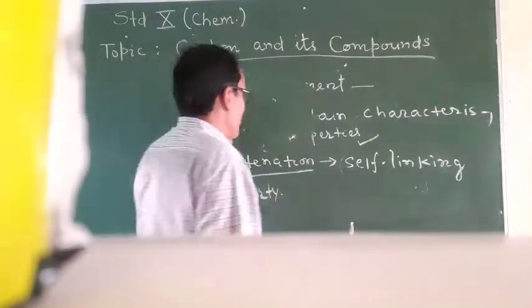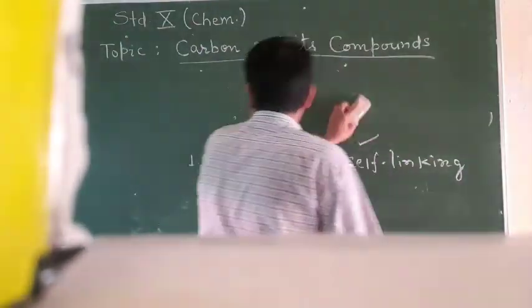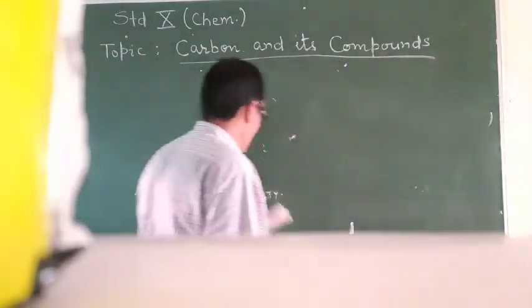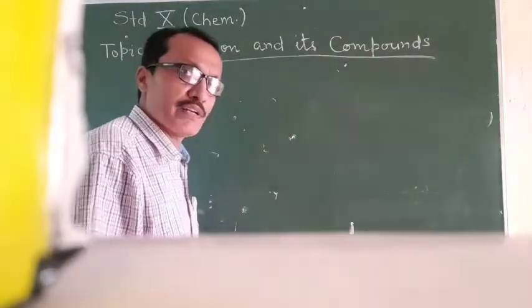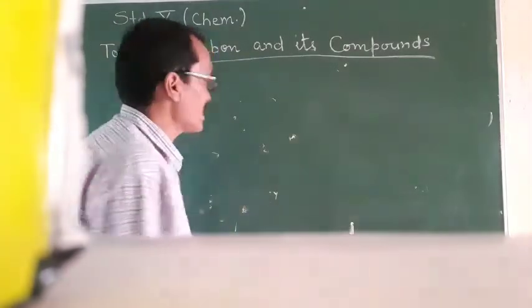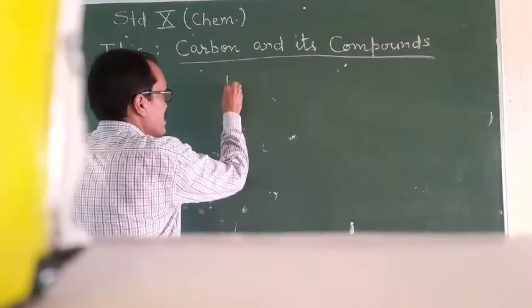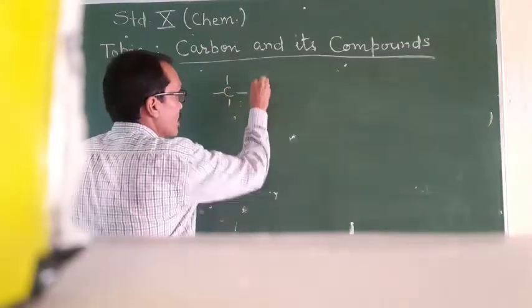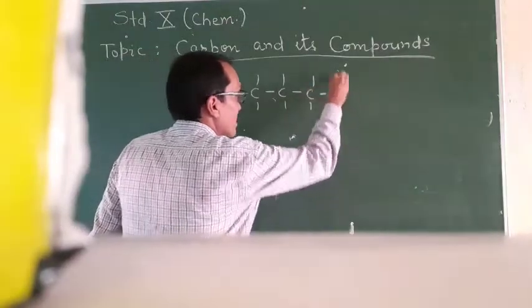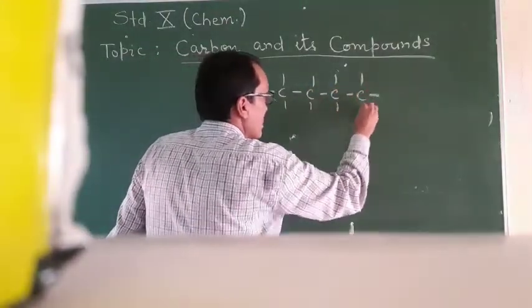Students, under this property, carbon can make different chains of different lengths. For example, you can see here, carbon can join with so many other carbon atoms like this.